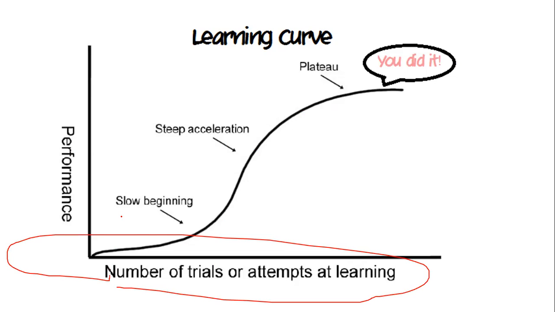When the process of learning starts, when learning is initiated, at that point it indicates a slow beginning. Later on, when things start getting ahead, there is a steep acceleration. Now, this acceleration takes place, and then a plateau is created.